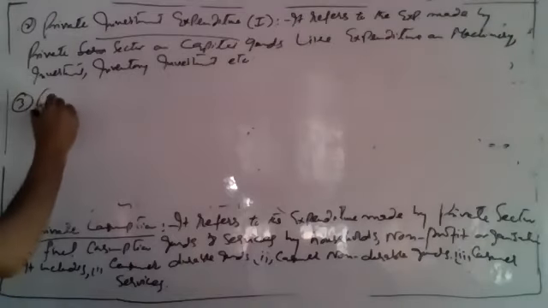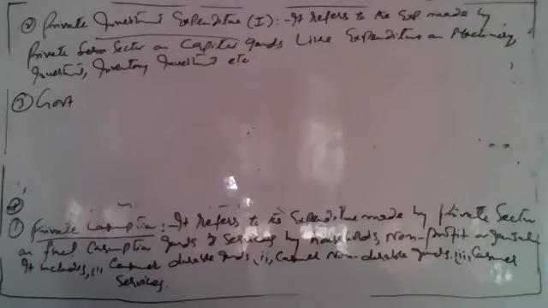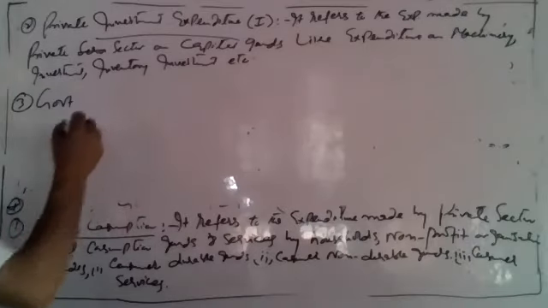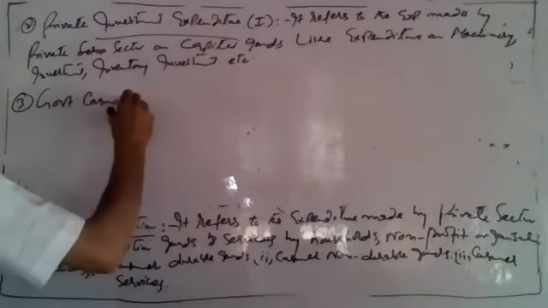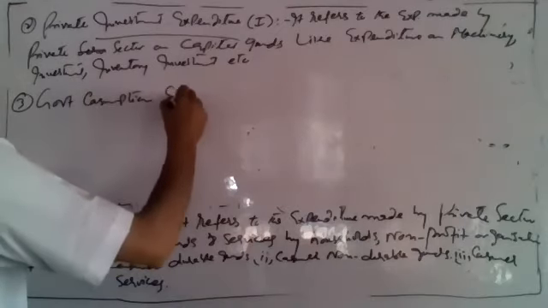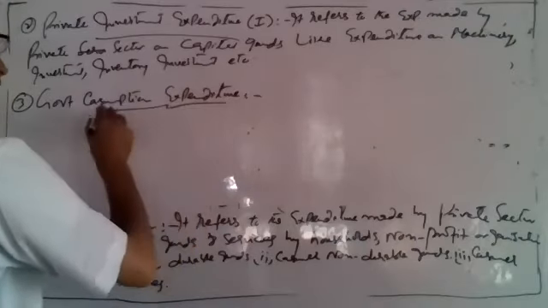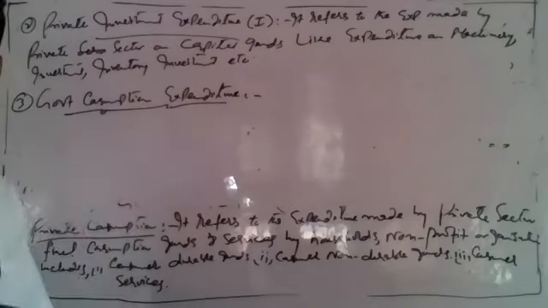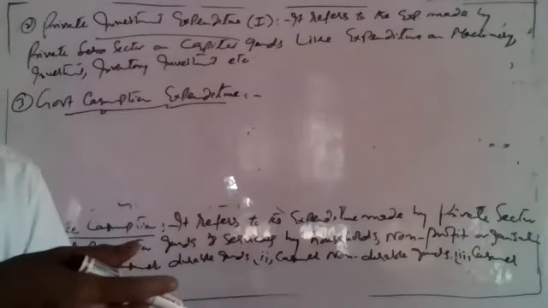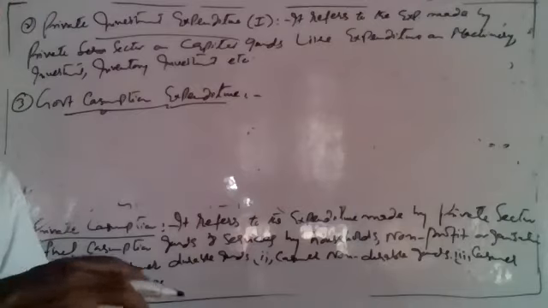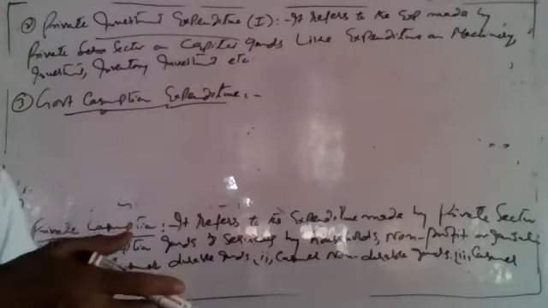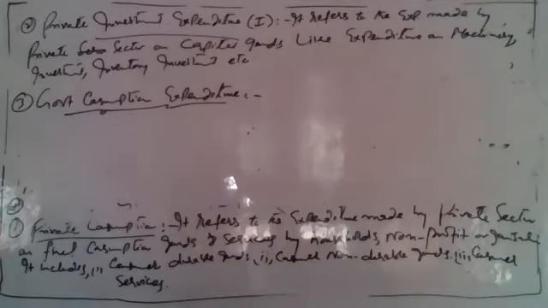Third is government purchase of goods and services, or we can say government final consumption expenditure. The government makes expenditure on two types of goods, consumption goods as well as capital goods. In a year it includes government expenditure on consumer goods as well as the government's investment in the economy.